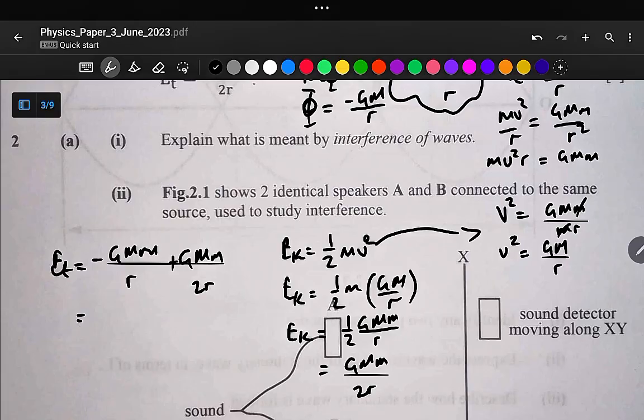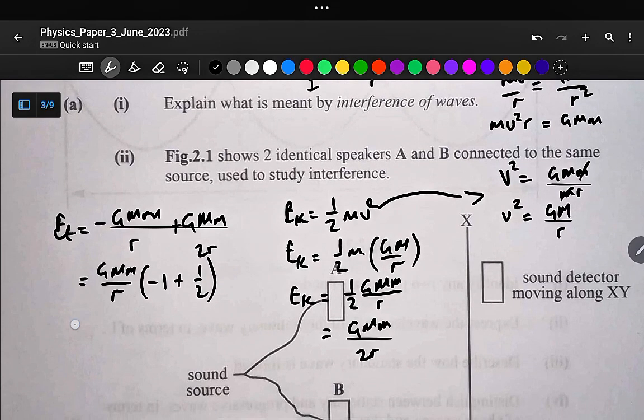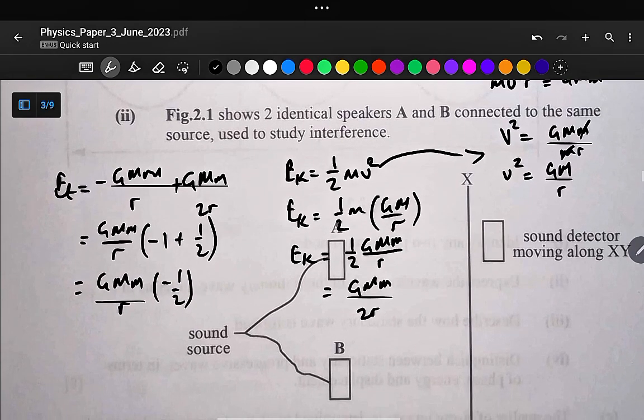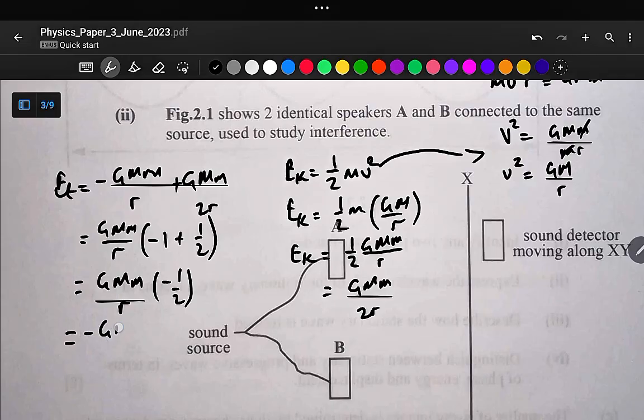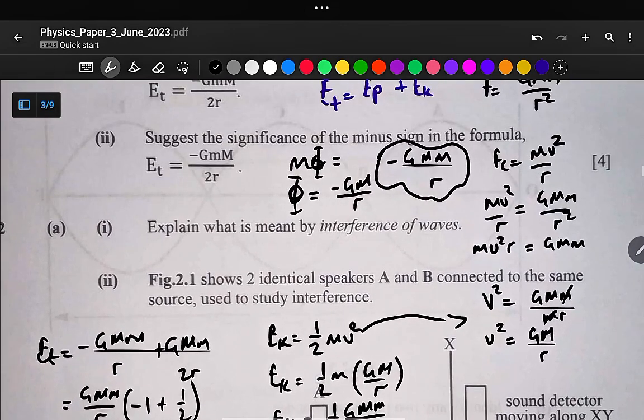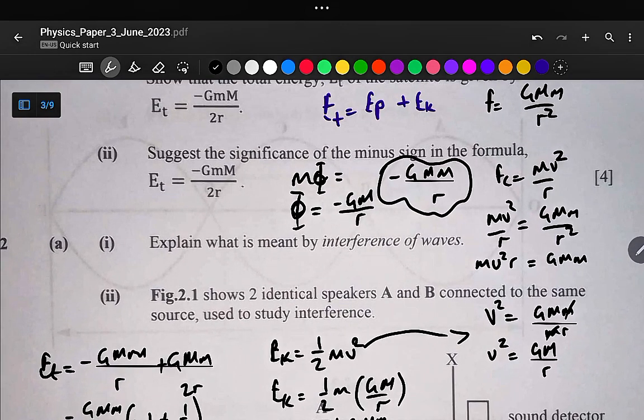So you can factor out GMm over r. We are going to be left with minus 1 plus half, like this. So our final answer will be GMm over r multiplied by minus half, and if we multiply this by minus half, it will give us negative GMm over 2r. So this is our total energy, and we've managed to show that total energy is equal to minus GMm over 2r.